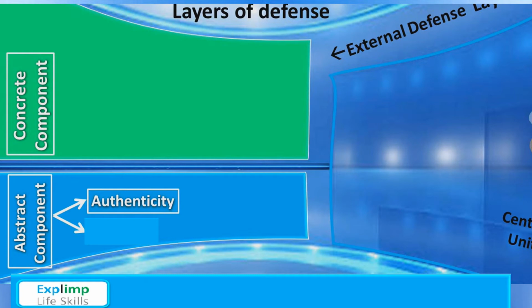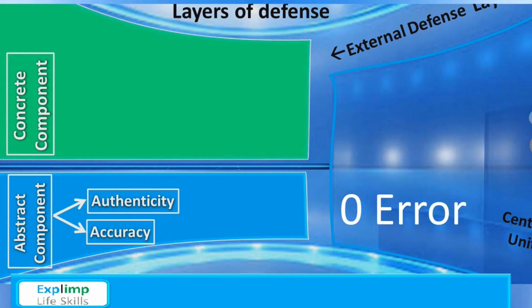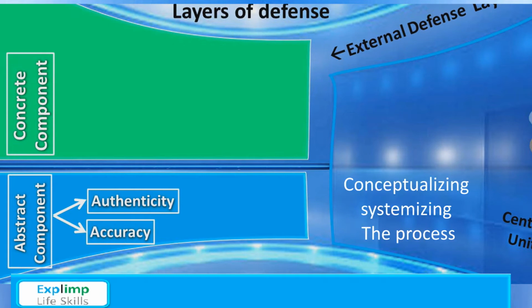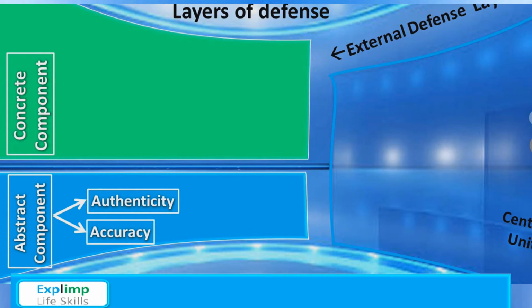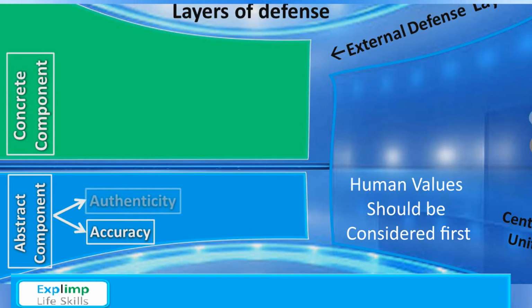Second element of the abstract component is accuracy, means zero error when it comes to conceptualizing and systemizing the process, and this is the second most important element after human values. It means if we don't consider human first, our model won't work, and it also means if we don't consider accuracy, our model won't work. And when it comes to the balancing, human values should be considered at first place.